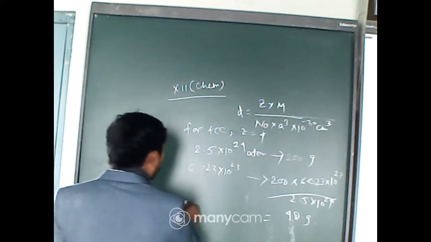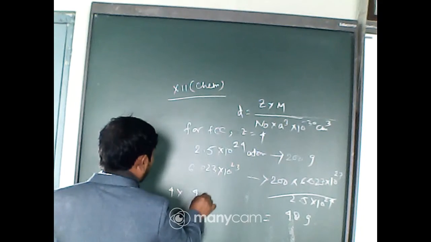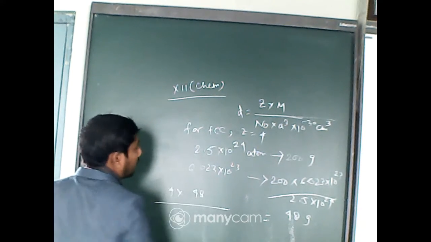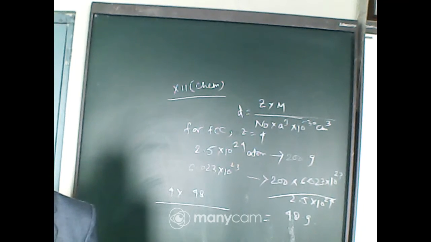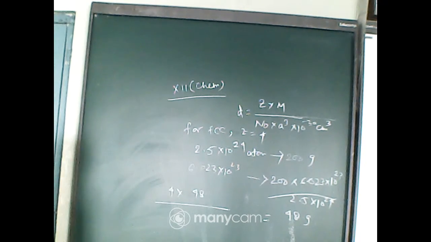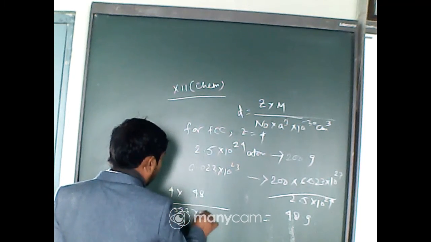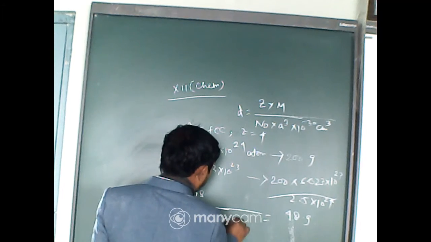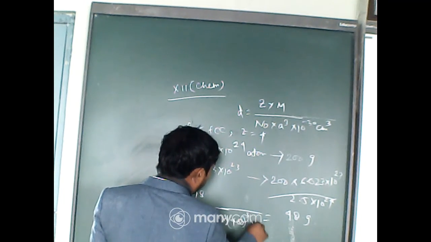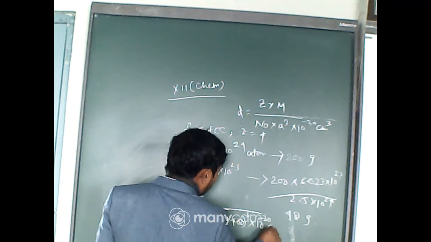So M has also come out: Z equals 4, M equals 48, N0, that is Avogadro's number, 6.023 into 10 to the power 23, and A0 is 400 cube into 10 to the power minus 30 centimeter.